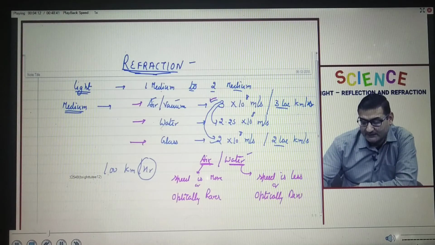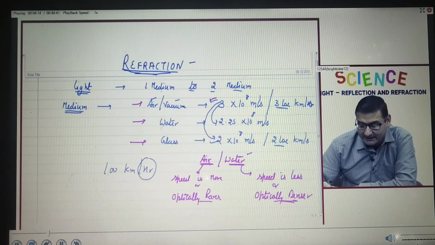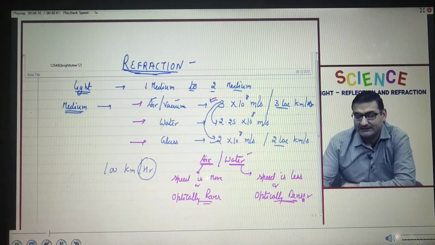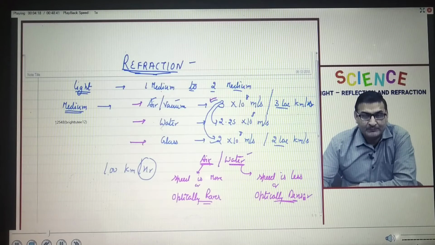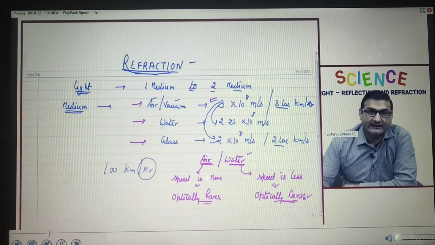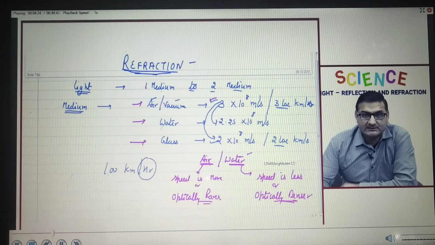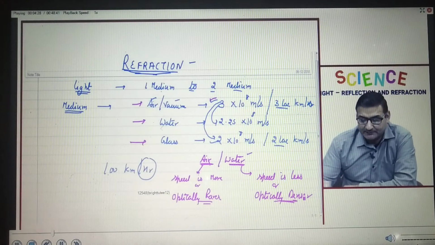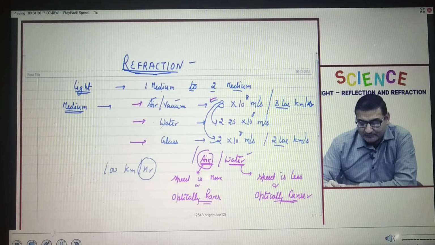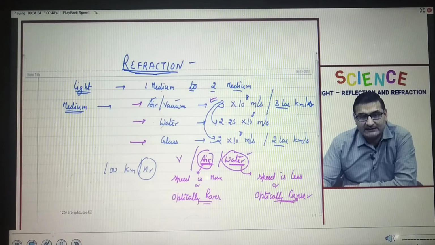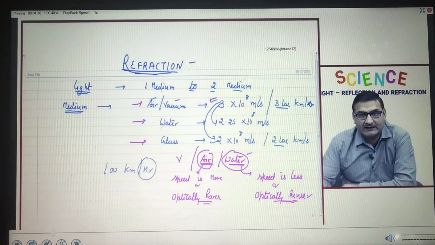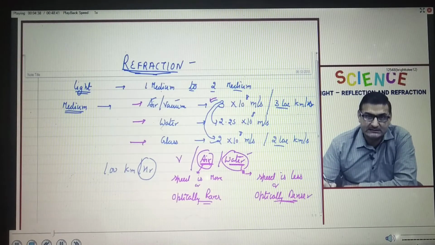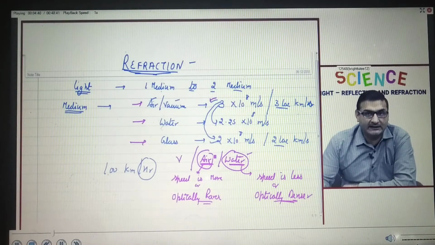Now, one thing we need to remember is we cannot say that water is always an optically denser medium. Only when two media are compared can we say which is optically rarer and which is optically denser. For example, as compared to air, or let us say vacuum, water is optically denser medium because the speed of light in water is lesser as compared to the speed of light in air.